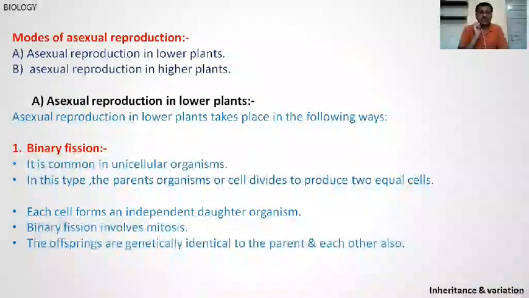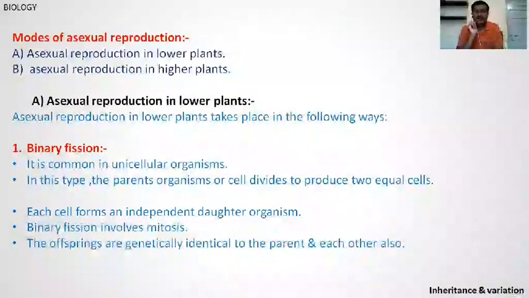Each cell forms an independent daughter organism. A single parental cell divides, then they separate into independent daughter organisms. Binary fission involves mitosis because the body cell divides to produce new offspring. The offspring are genetically identical to the parent, an exact copy, hence it is asexual reproduction.